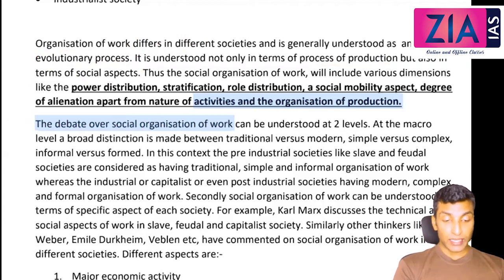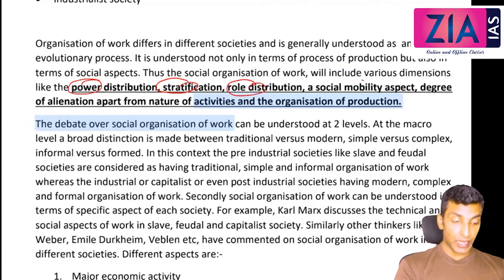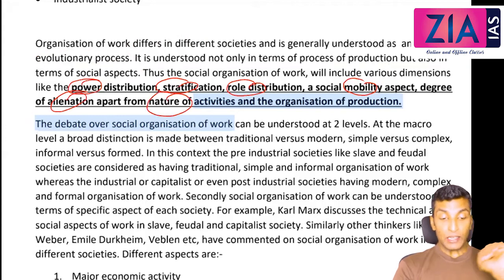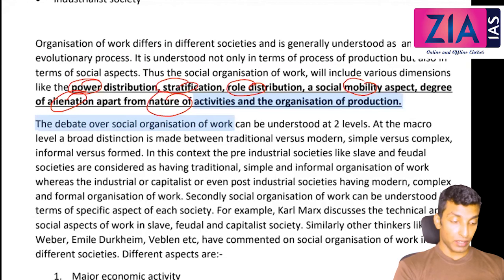Thus, social organization of work will include various dimensions like power distribution, stratification, role distribution, social mobility, and degree of alienation, apart from the nature of activities and the organization of production. The only thing you need to remember is that if the question is asked, these are the points you need to write. I'm sure for every society you know what power is, who is holding power, and what the different stratification is.